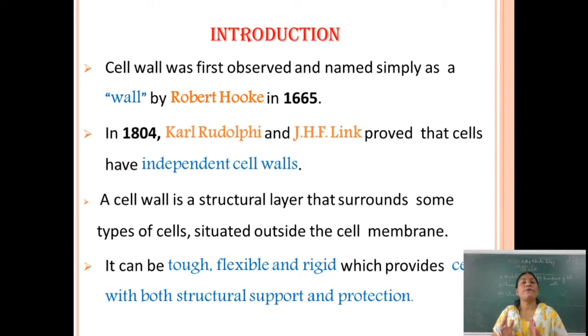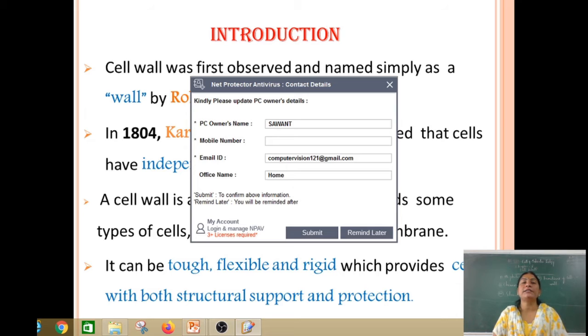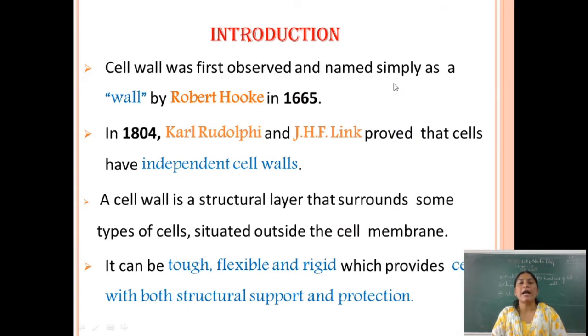So cell wall was first observed and simply named as wall by Robert Hooke in 1665. When Robert Hooke first coined the term cell wall in 1665, he simply defined cell wall as nothing but the wall. After that, in 1804, Carl Rudolphi and J.H.F. Link proved that cells have independent cell walls. Each and every cell has its independent cell wall.